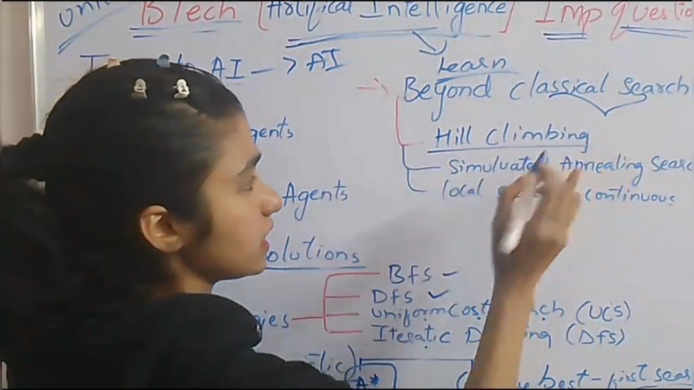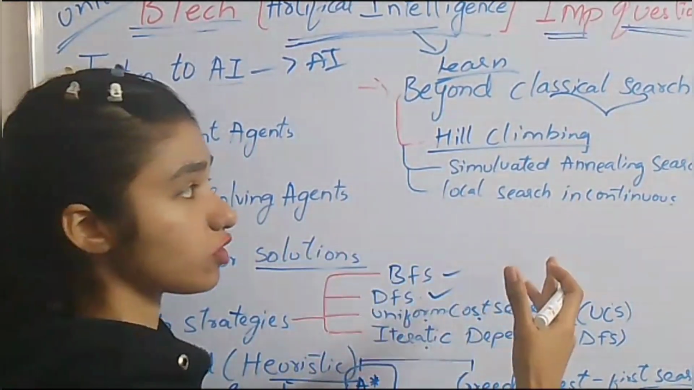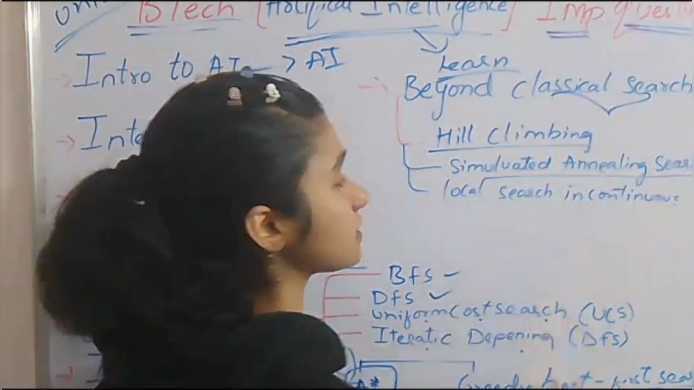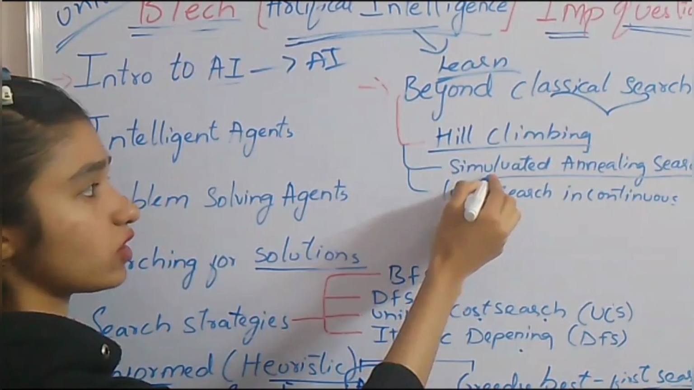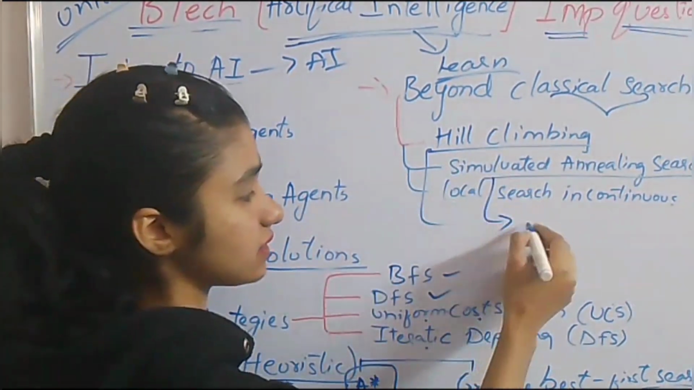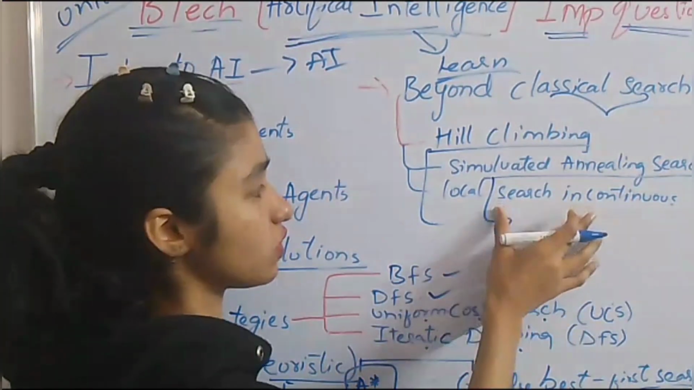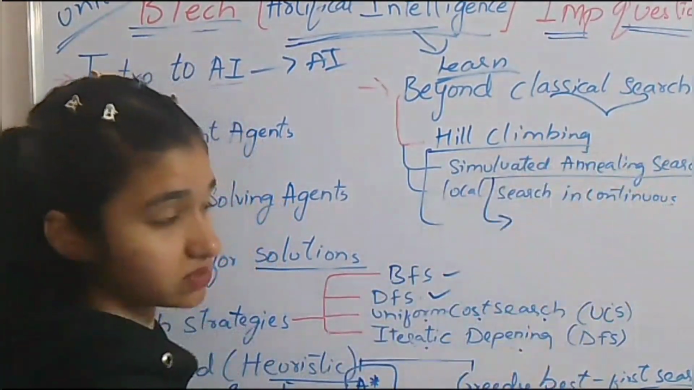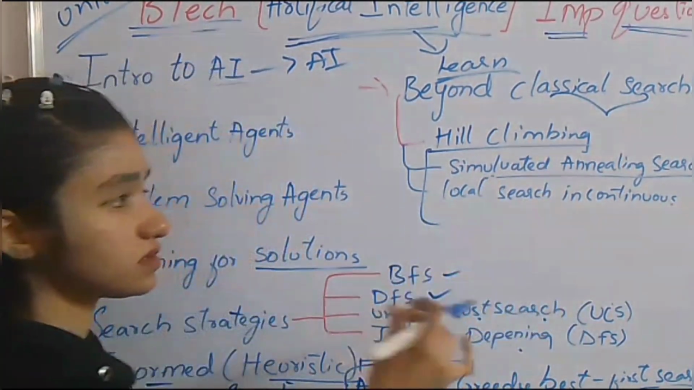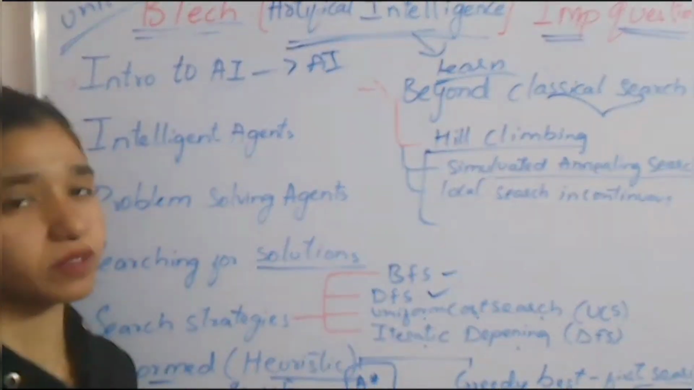First is hill climbing. Hill climbing means it is used to move towards a better option or better search, or else better results. Simulated annealing search. Sometimes this search is not as accurate as hill climbing. Why? Because sometimes it selects the bad moves as well. It accepts the bad moves, so that's why it is not as accurate as hill climbing search. And here we have local search in continuous, which we mainly use for robotics or optimization purposes.